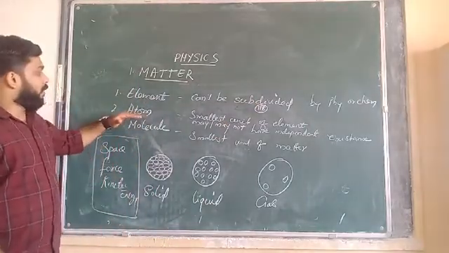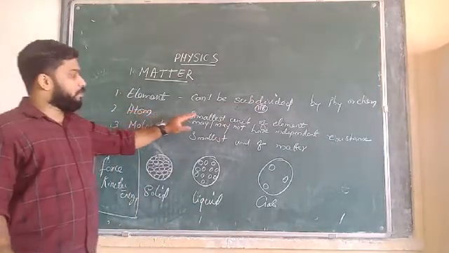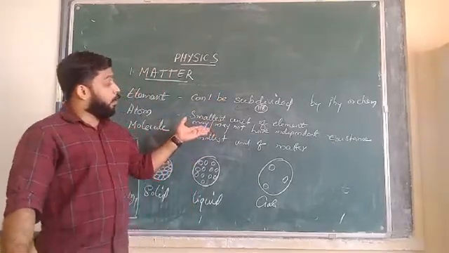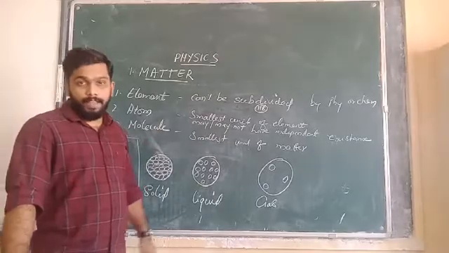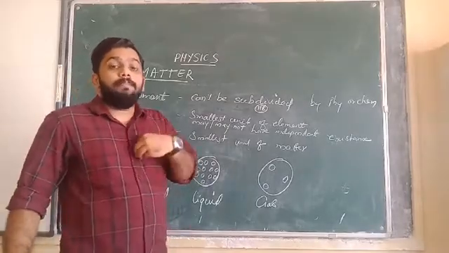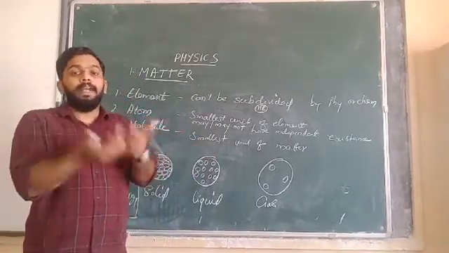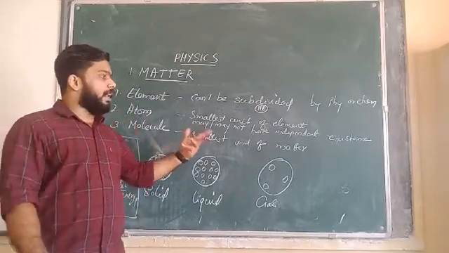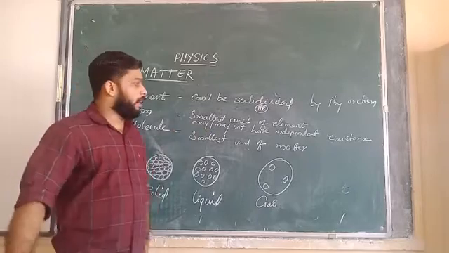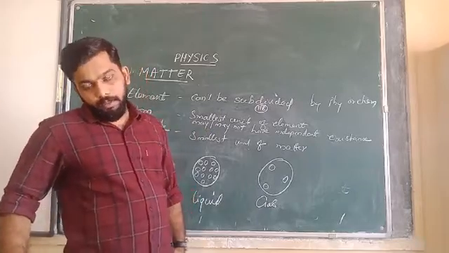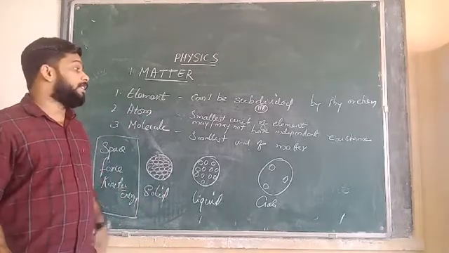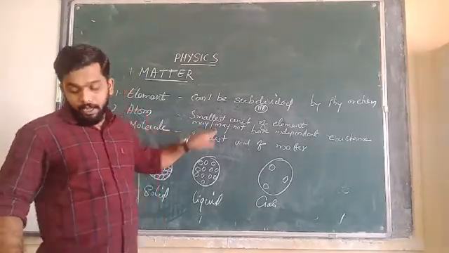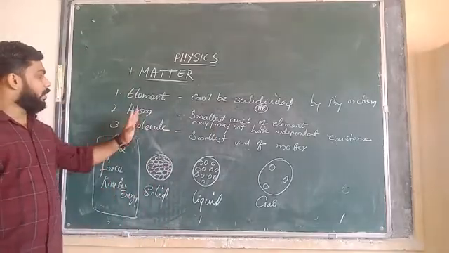Now, atom. What is an atom? Atom is the smallest unit of an element. And an atom may or may not have independent existence. That means sometimes an atom cannot stand alone. It will be combined with one atom or more than one atom. Sometimes it can be independent, it can exist by itself also. And atoms take part in chemical reactions. That is called the atom.